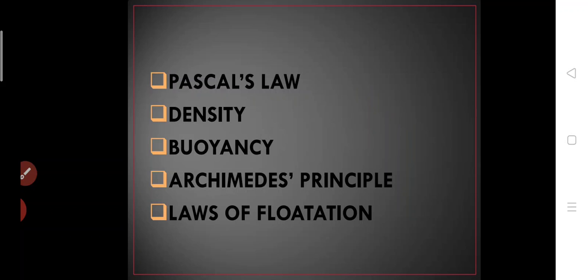And then density, we saw mass by volume, which we discussed with kerosene and water. And then relative density. Relative means we are relating the density with water. And then the pycnometer: how to measure relative density using a pycnometer. Then we saw two applications: one is the hydrometer, the other is the lactometer, for floating and sinking. Then buoyancy, Archimedes principle and laws of flotation. Laws of flotation is very important. So by this we are completing this lesson.